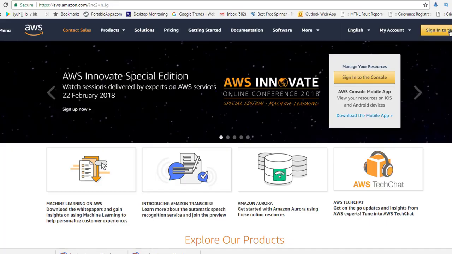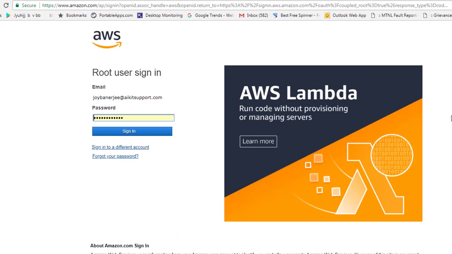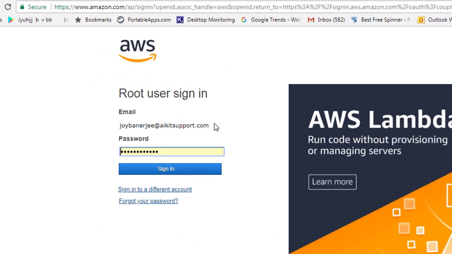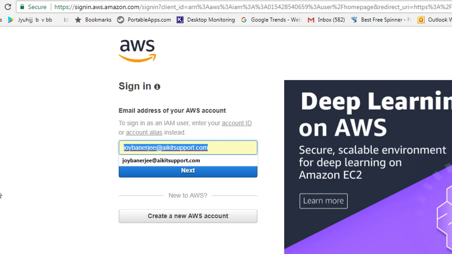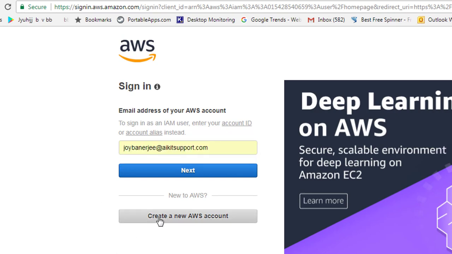Okay, so let's follow the same method. I will click sign into the console, and then I will look for a different option. Right now I already have a different account, so I will select sign in with a different account here. I will click this and it will push me to a different page. Now here we have an option of putting in a new email address, or creating a new account. So we will hit this, create new AWS account.